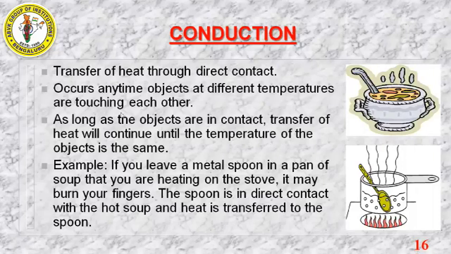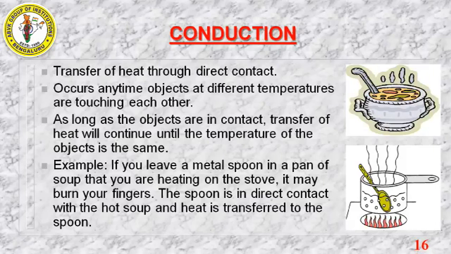Next, as long as the objects are in contact, transfer of heat will continue until the temperature of the objects is the same. So till where is the heat going to transfer? The heat transfers until both the objects' temperatures become equal. I told you the heat of this food item is going to transfer to the handle, until the temperature of the handle and the food item becomes equal.